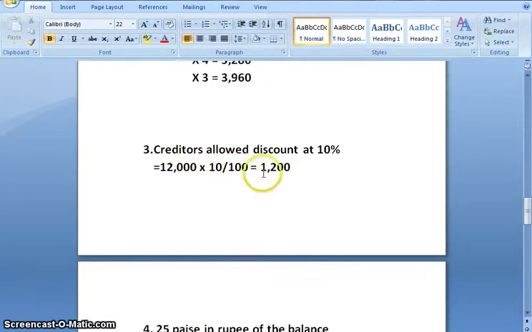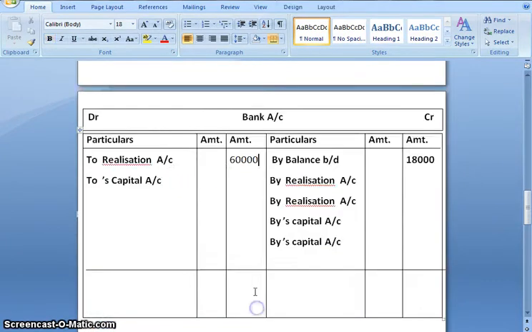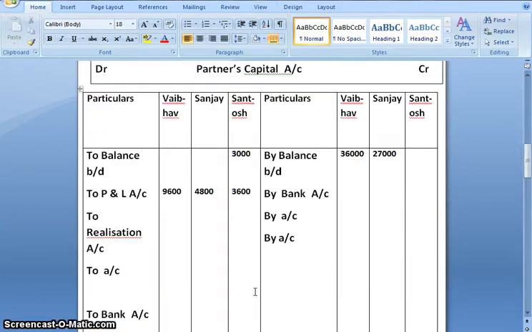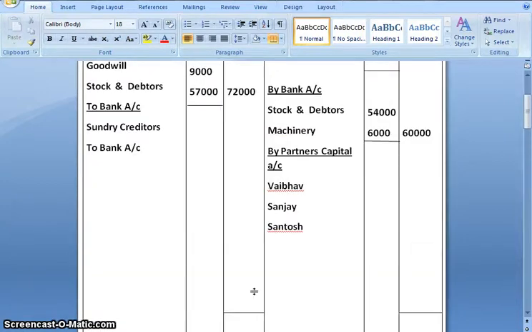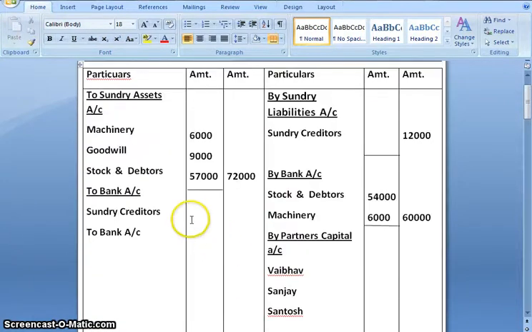And when we subtract 1,200 from 12,000, the balance would be 10,800. So after giving discount, the value of creditors is 10,800. And the journal entry would be realization account debit to bank account 10,800.